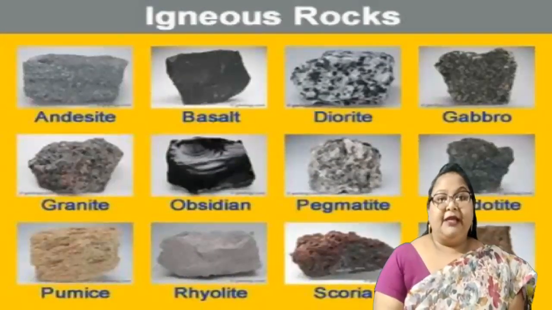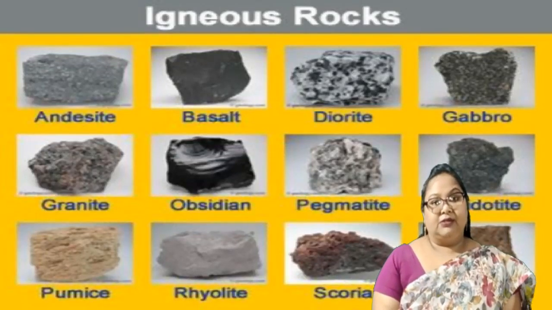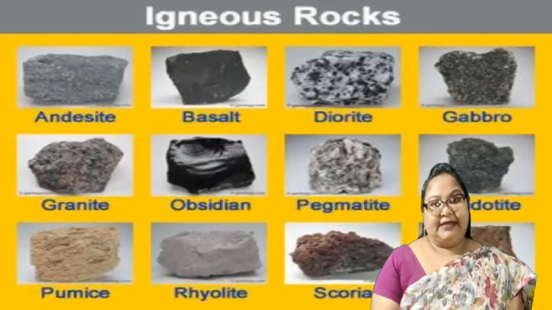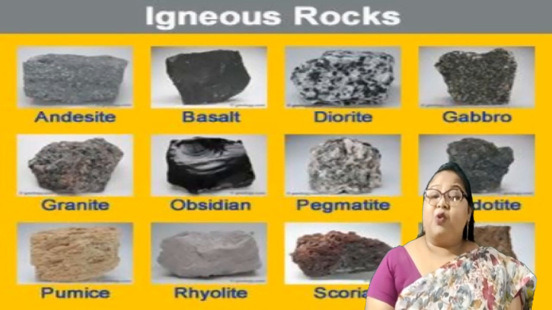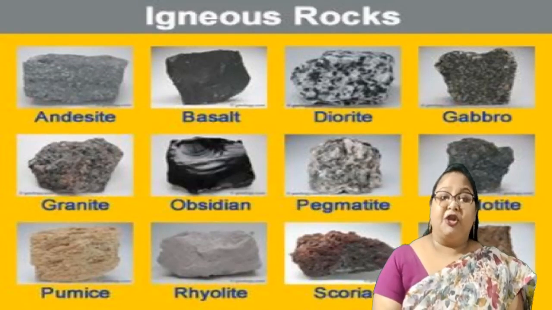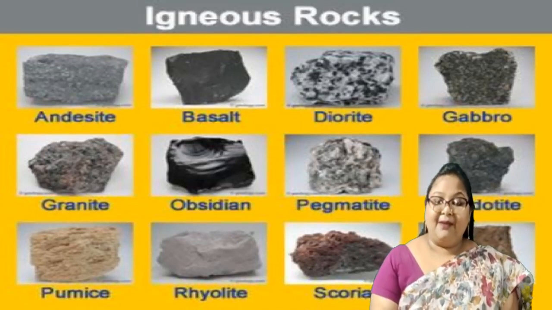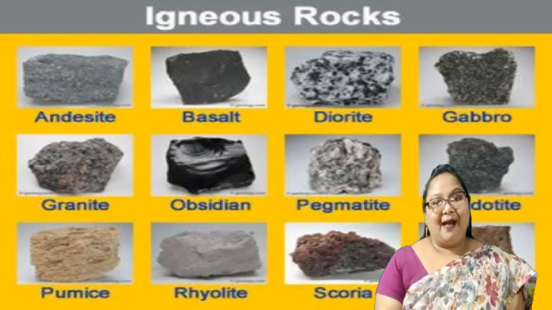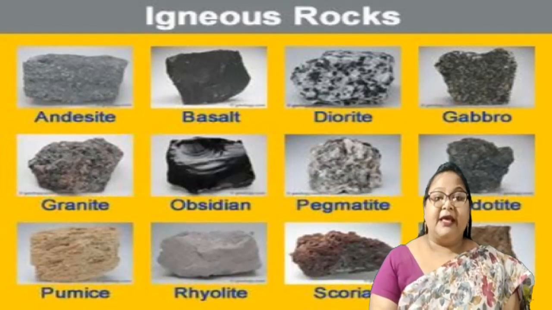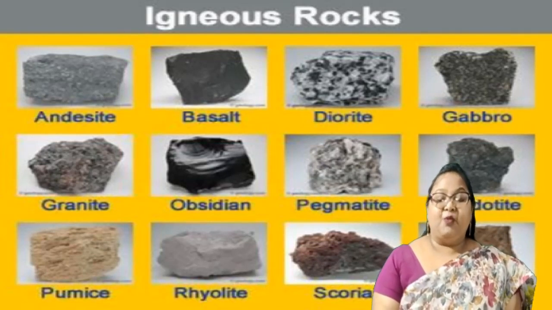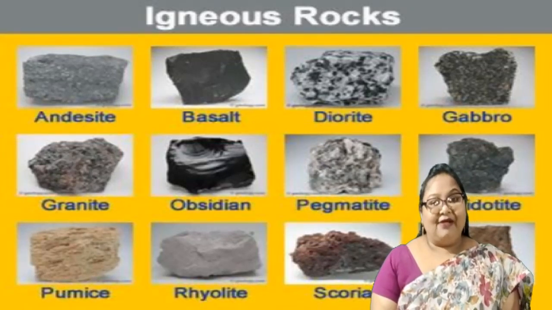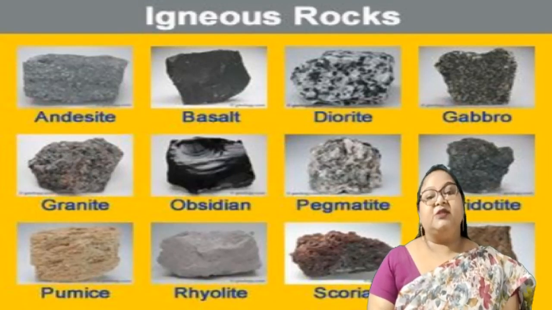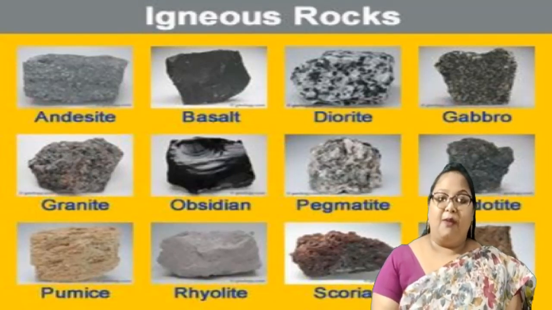Now we are going to study the characteristics of igneous rocks. The very first characteristic is that these rocks are formed from the solidification of molten magma. As we know, they are also known as primary rocks, and when they appear, they are the first formed rocks on the Earth's surface. When this magma, this lava, appears on the Earth's surface and cools down, these rocks are formed.